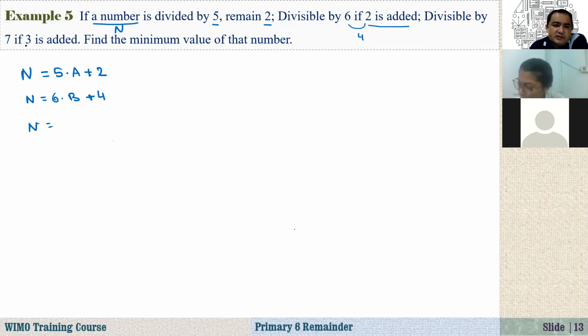Divisible by 7 if 3 is added. What does it mean? It means that the difference again is 4. If you divide this by 7, let's say, the remainder will be 4.